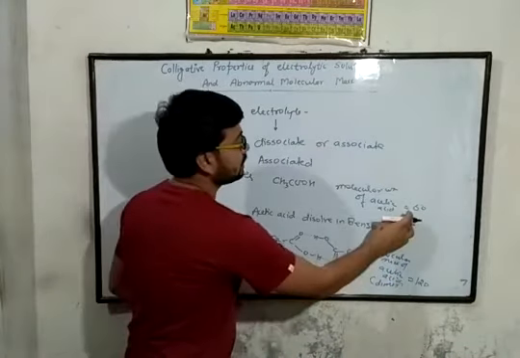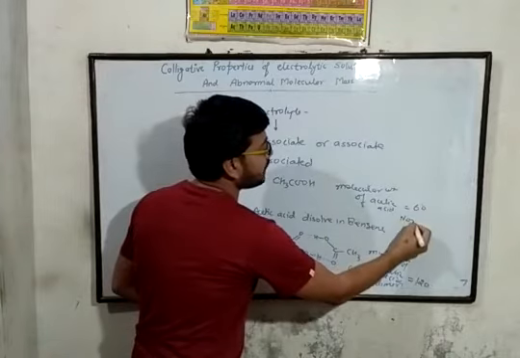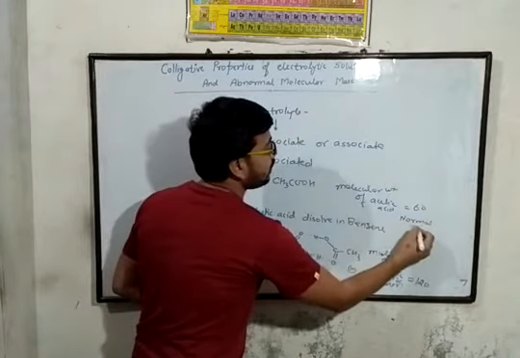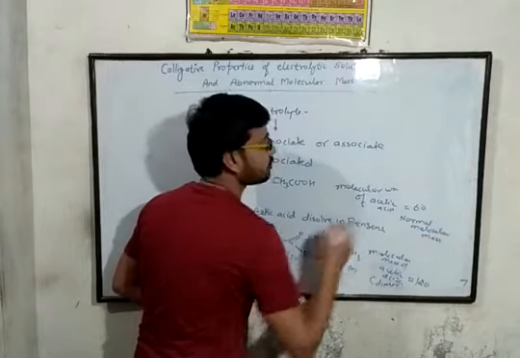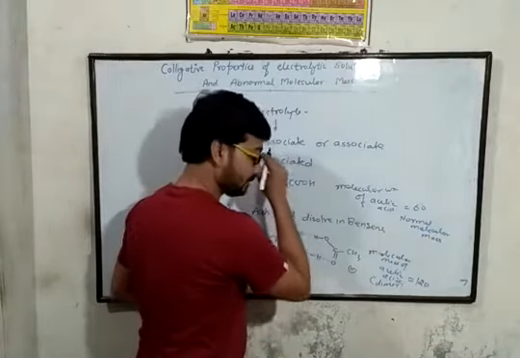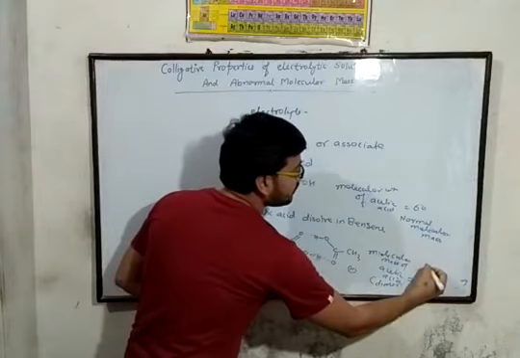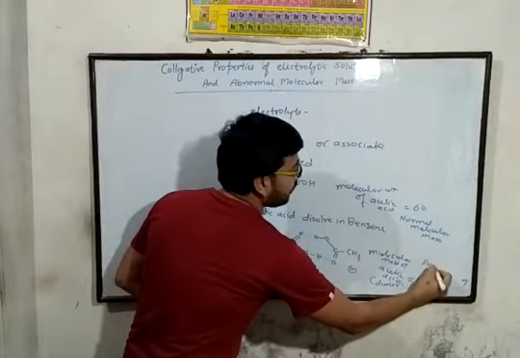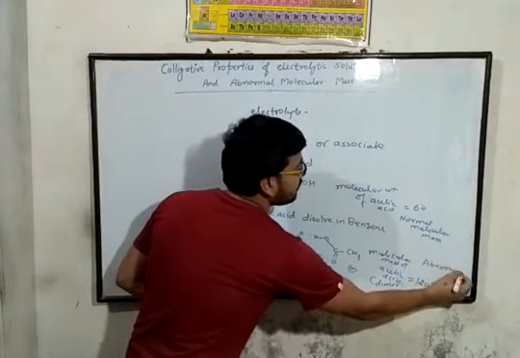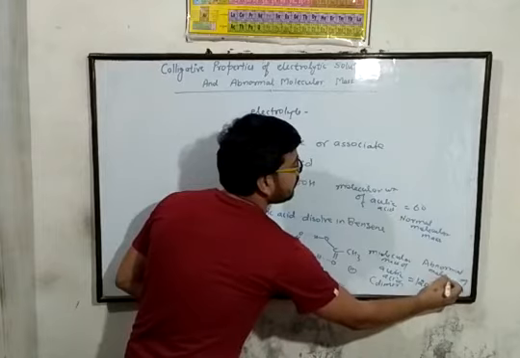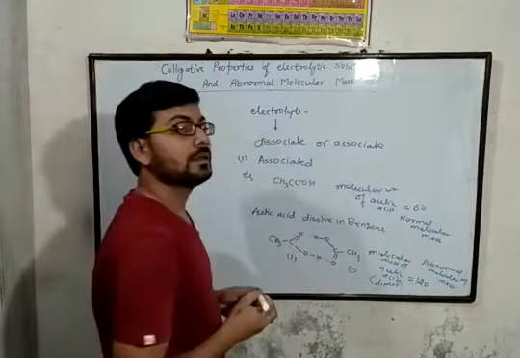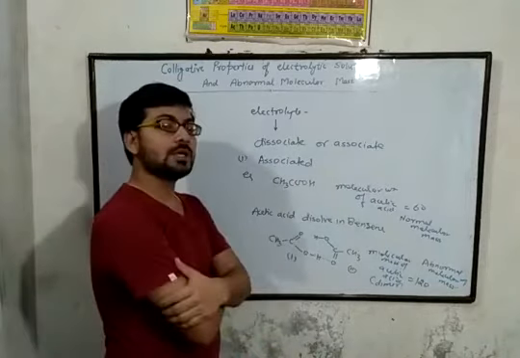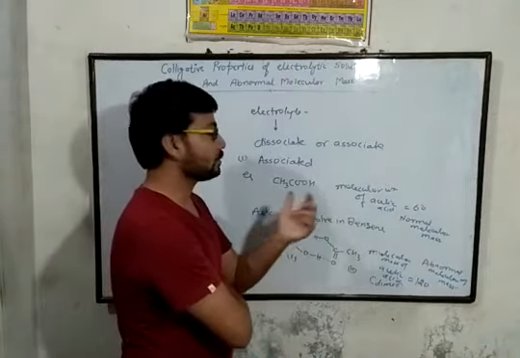This is the normal molecular mass, and this is the abnormal molecular mass. Why does it have an abnormal molecular mass? Due to association.